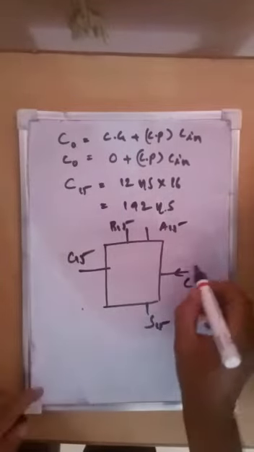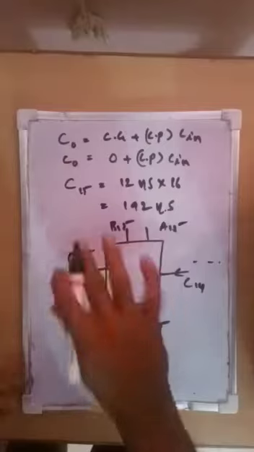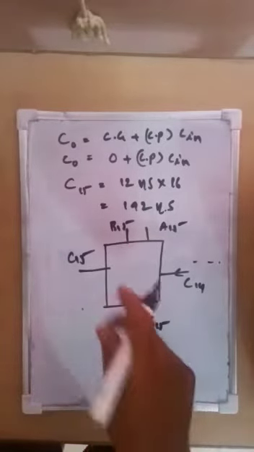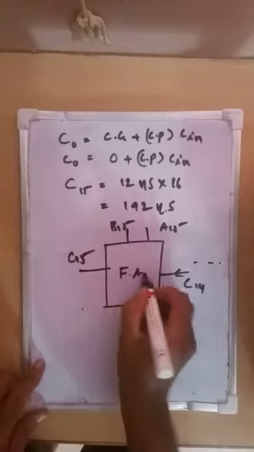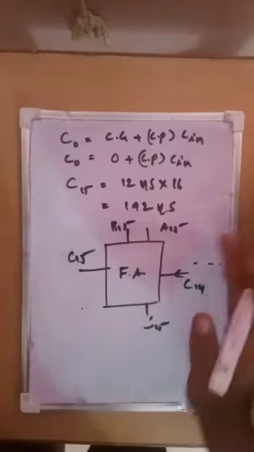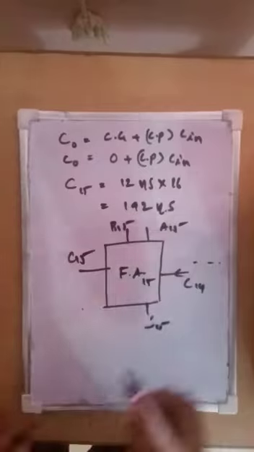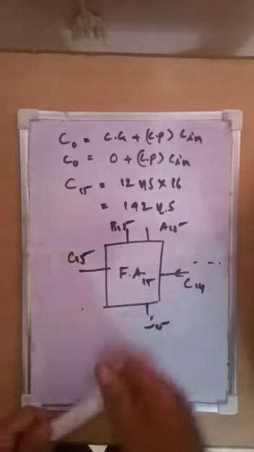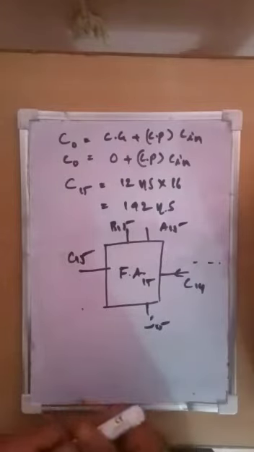So this is the final stage of the 15th, that means the 16th FA. It starts from FA0 to FA15. So in front of this, we have 15 full adder circuits.